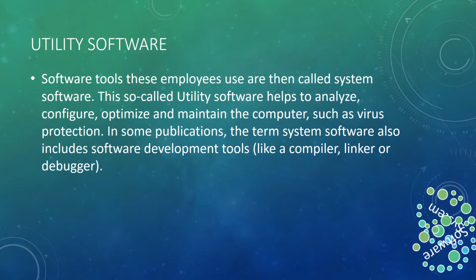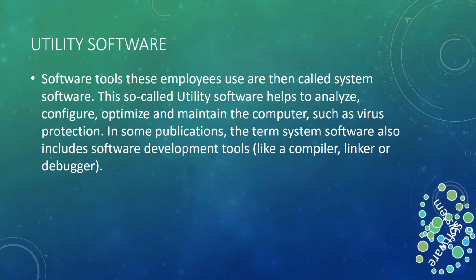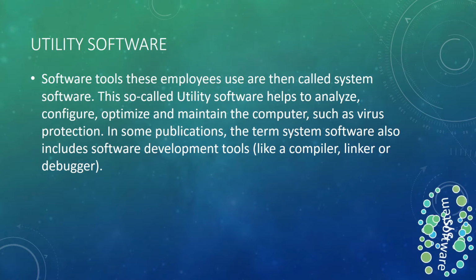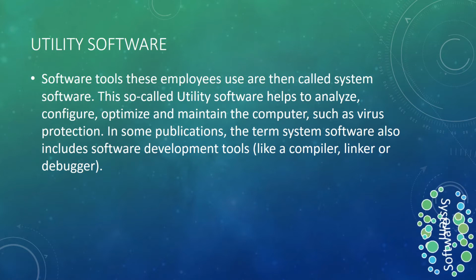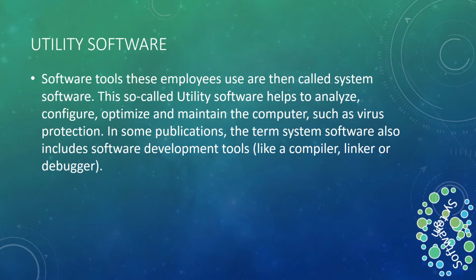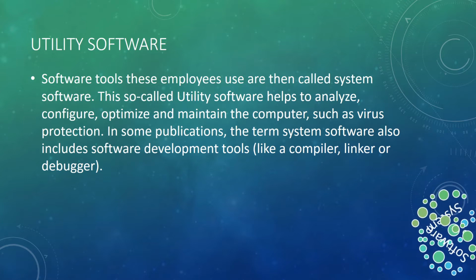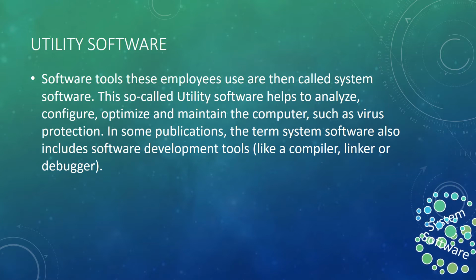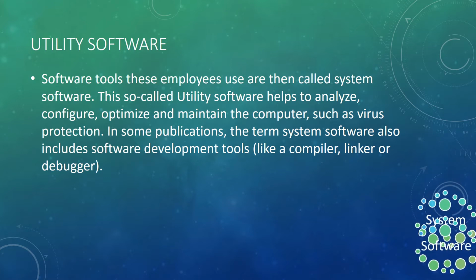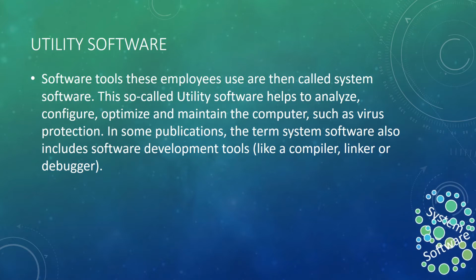Now utility software is something in between: not a pure system software and not a pure user-specific software. It is not embedded with the embedded systems, and it does not provide any regular service to the user, but it is used for some specific kind of task. For example, here we see a compiler. The compiler's job is to convert a particular code into the required code. So that is called utility software.